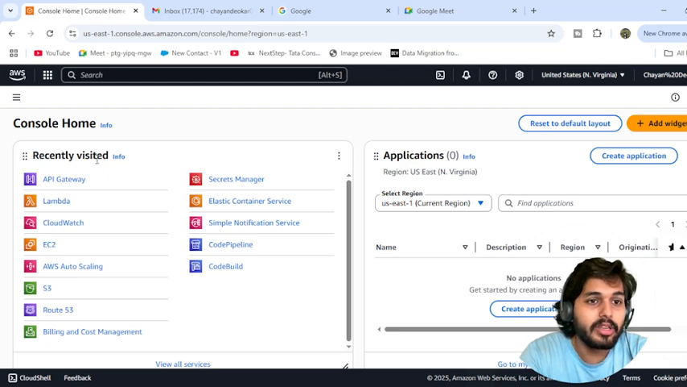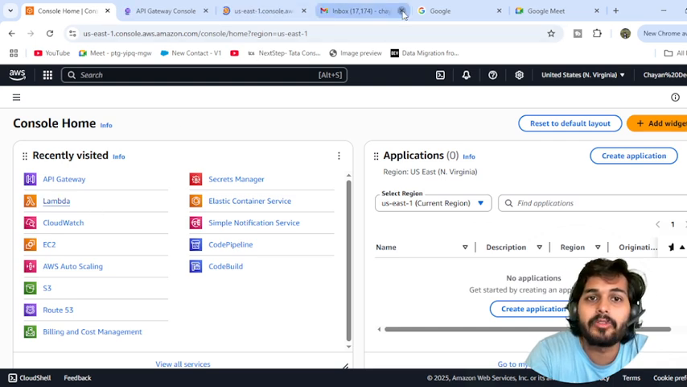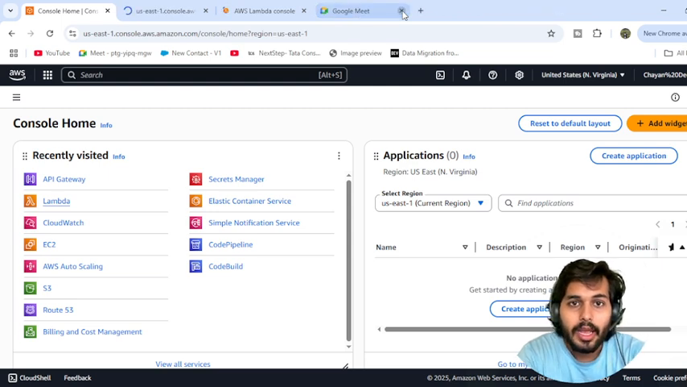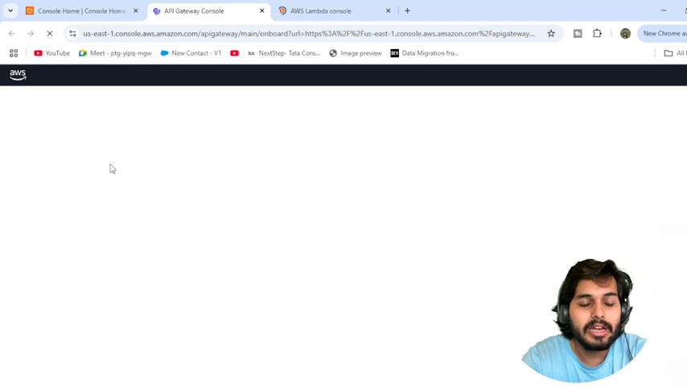So let's quickly create this kind of routing. First of all, open the API gateway in a new tab, and the same for Lambda functions, because we are going to integrate it with Lambda functions over here. Okay, so first of all, let's quickly create an API gateway. The API gateway is opening, and let's go.